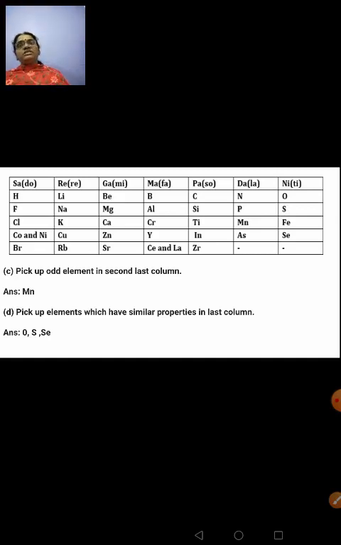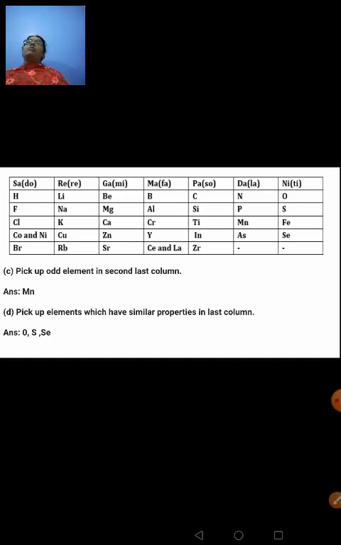So as far as this lesson is concerned, you have to concentrate more on learning the merits and demerits of every periodic table. Your Dobereiner, your Newlands, your Mendeleev, your modern periodic table, and the important question, the merits and demerits of Mendeleev's periodic table. And modern periodic table, how are the anomalies of Mendeleev's periodic table overcome in the modern periodic table?